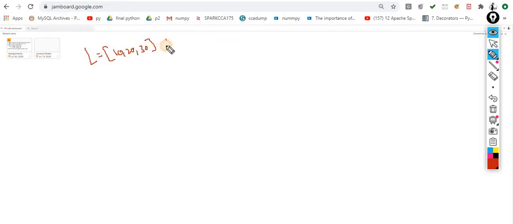So a list is a collection of heterogeneous objects, and one thing is that you can perform slicing with them. Why so? I already told you, these are ordered pairs. Everything is in sequence. Immediately after this memory location, the next element would be placed over here. Immediately after this location, the next element would be placed over here.